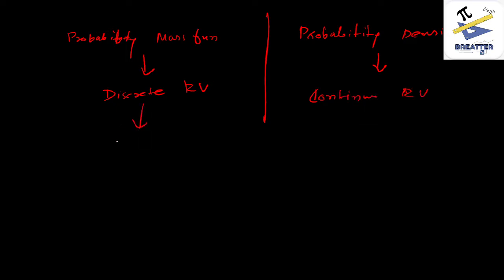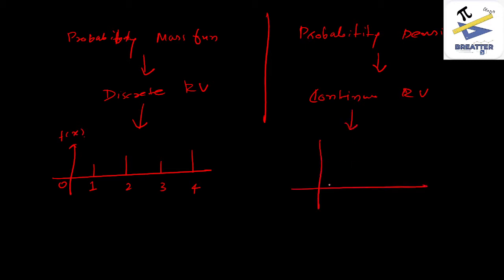Now, what's a discrete random variable? A discrete random variable is a variable that can take values that are only discrete in nature. That means it can take value of 1, 2, 3, 4, but it cannot take 1.5, 2.5. So this one is the graph of a discrete random variable. Now a continuous random variable can take any value from 0 to infinity.